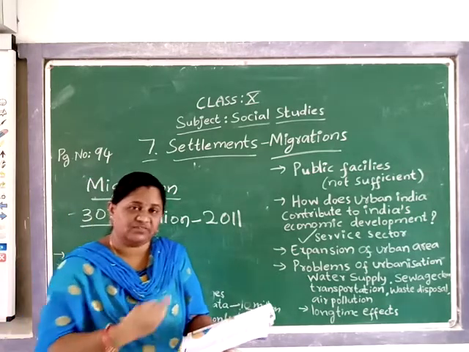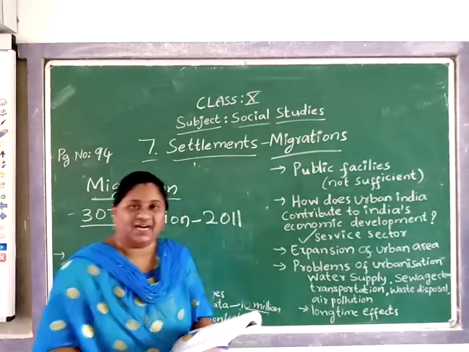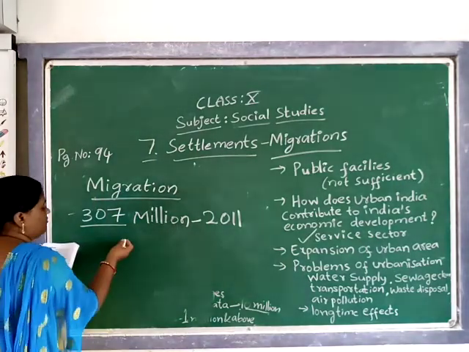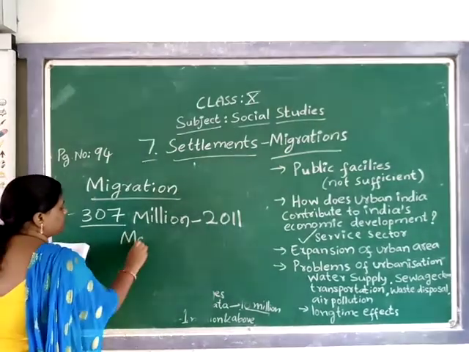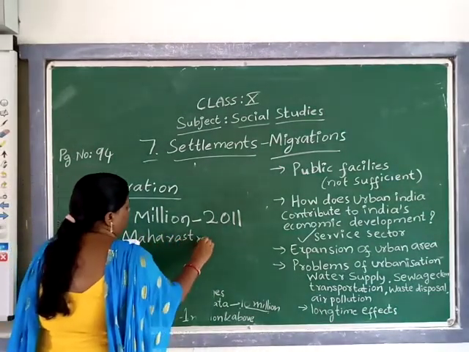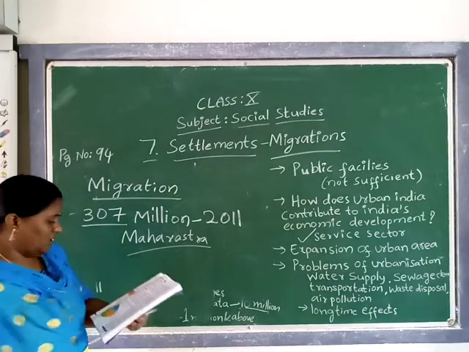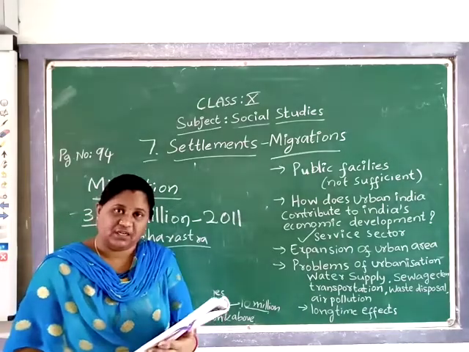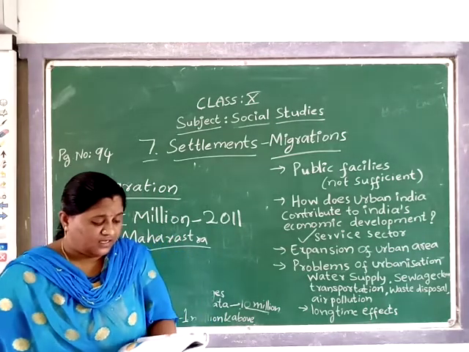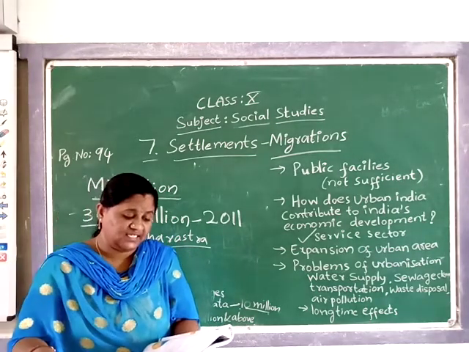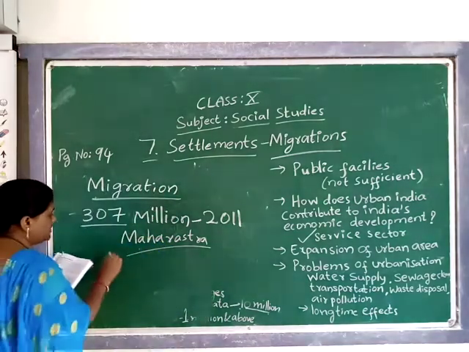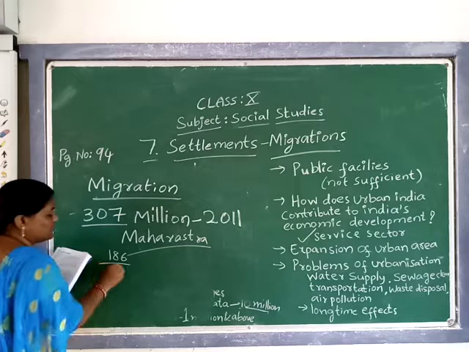As I told you, one of the examples they gave was Maharashtra. See, which is the state beside our Telangana, no? Maharashtra is a popular state in producing sugar. It has 186 cooperative sugar factories. How many? 186 cooperative sugar factories are there.